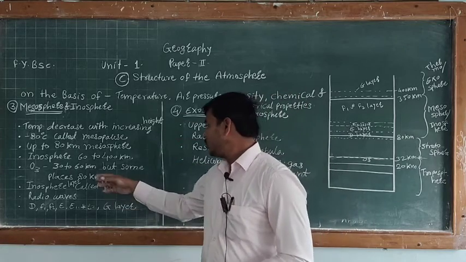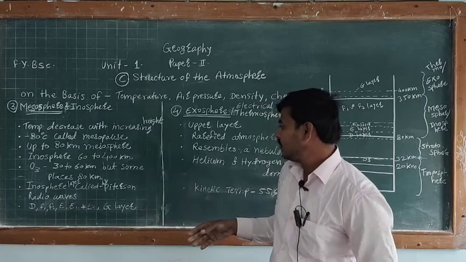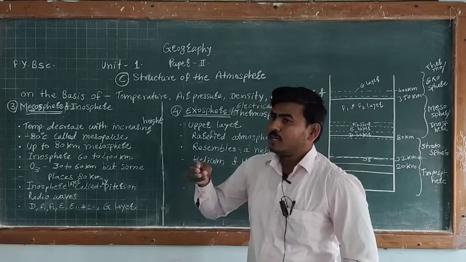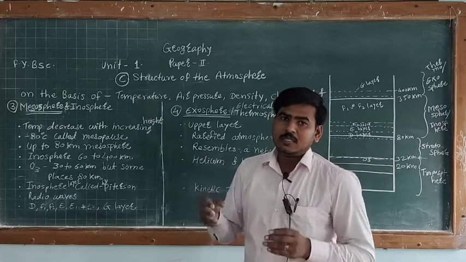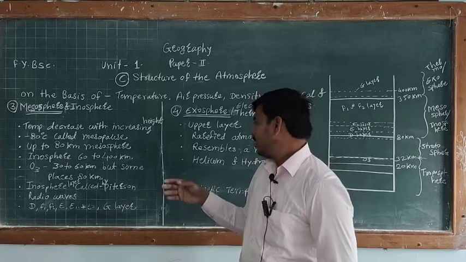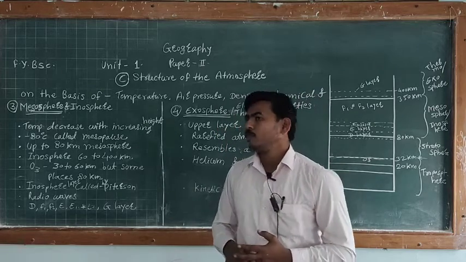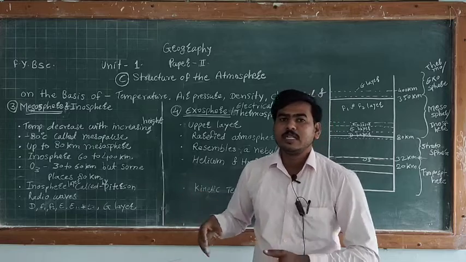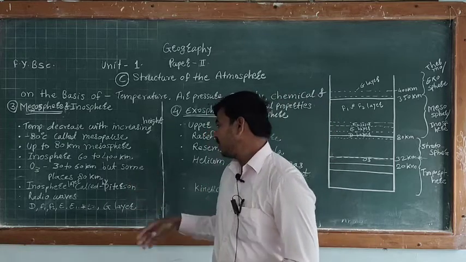So the ionosphere layer: this name was first used by Peterson, the scientist who first gave the name ionosphere.